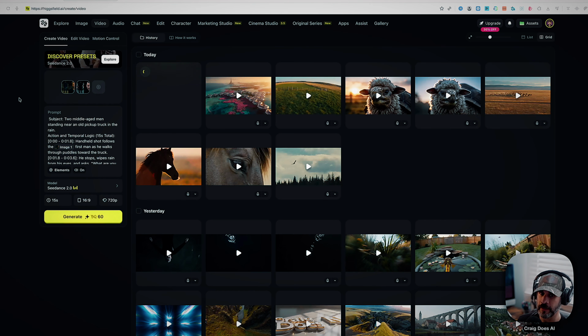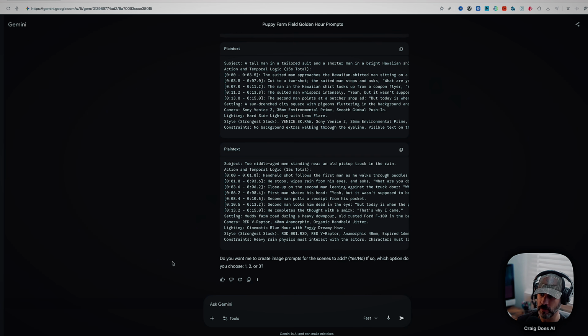And I wanted to bring up something else. As this is rendering, we're going to try something here. I've only tried it once, and I tried it a little bit differently, but we're going to try it today. So I'm going to go back over to my gem, and I'm going to put in: create a prompt for a highly stylized 3D rendered text that reads, "Craig does AI."